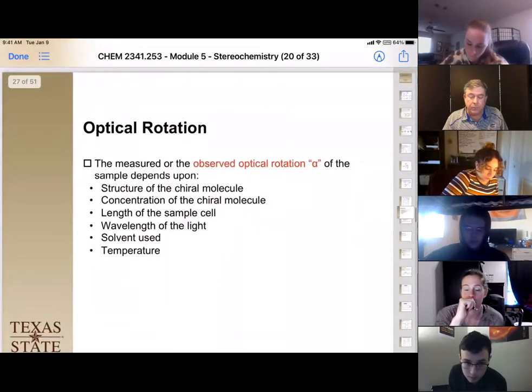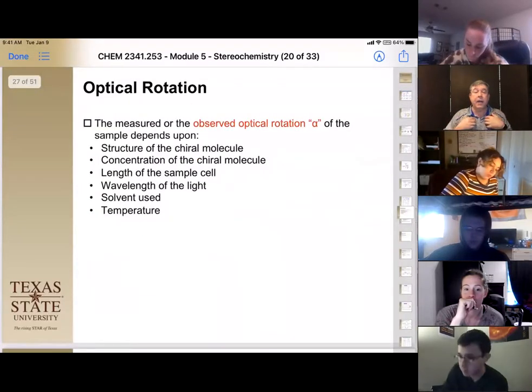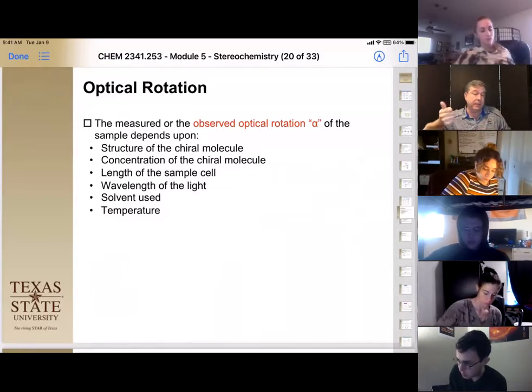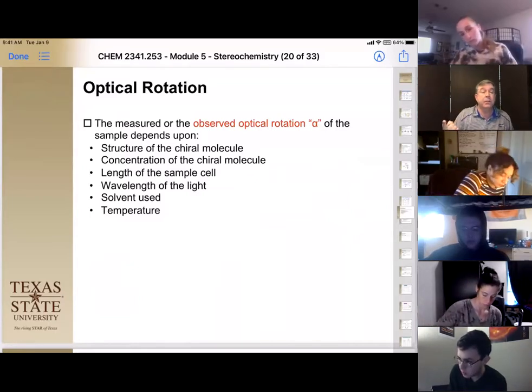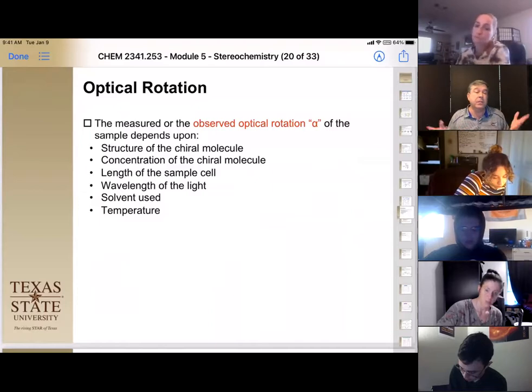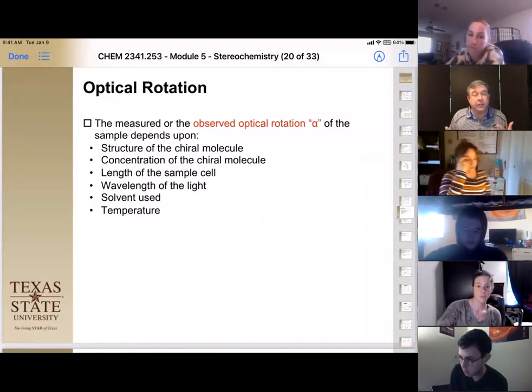Okay, so to make sure that my observed rotation can be shared with other people, we have a standardized process. We need to look at the type of molecule, the concentration, how long the cell was, what the wavelength of light was, what the solvent was, and what the temperature was, because they all change the result a little bit.